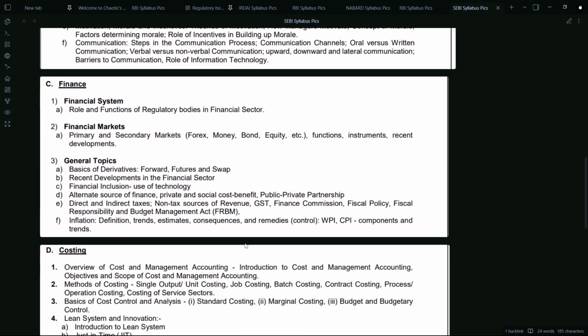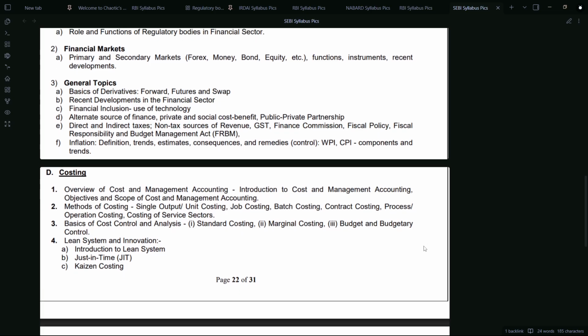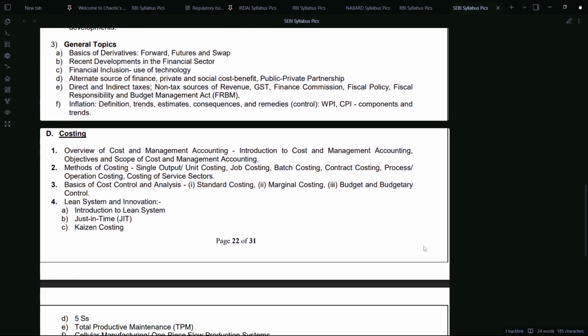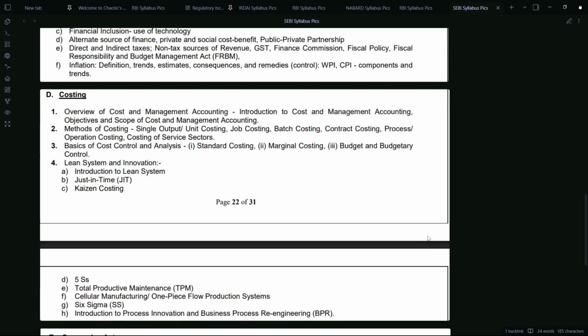Then there are certain general topics, and finance is a very dynamic subject. So you have to consistently read it. They could ask you anything, any numbers, any figure from the current statement, but you have to keep yourself aware of the basic concepts as well as the dynamic knowledge which is in the news as for 3 to 6 months old. Okay. Costing, another new subject.